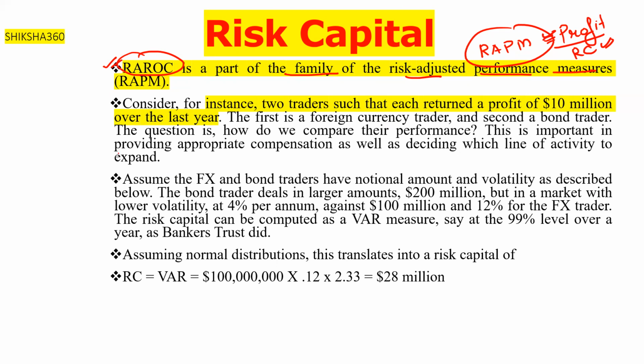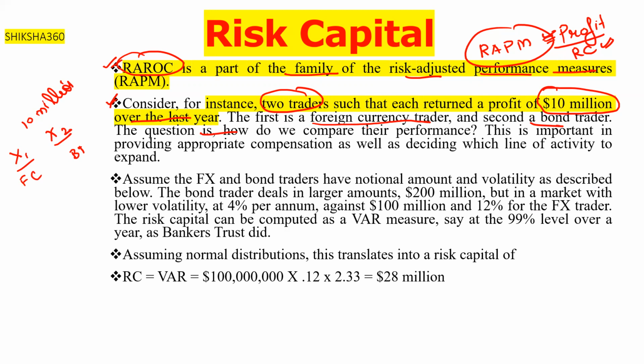Consider, for instance, two traders such that each trader earned a profit of 10 million over the last year. We can call them X1 and X2. X1 is a foreign currency trader, and X2 is a bond trader.